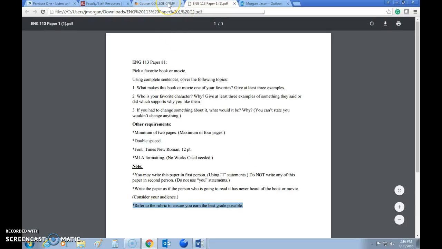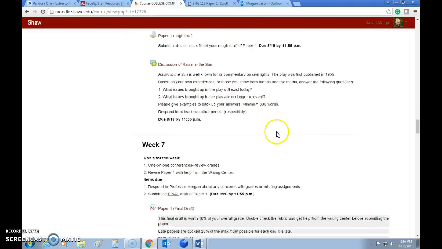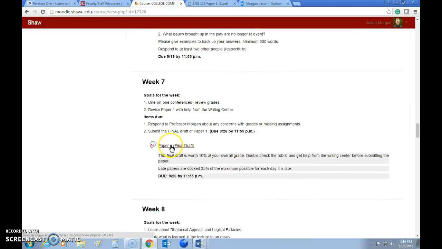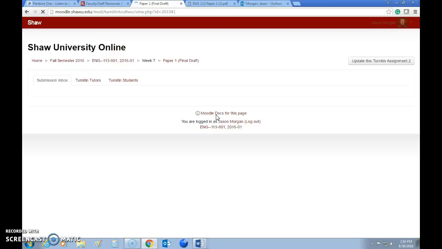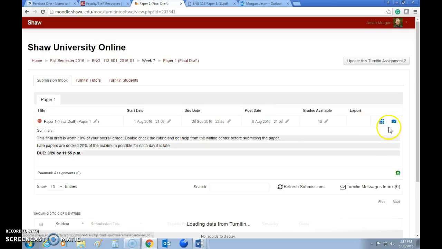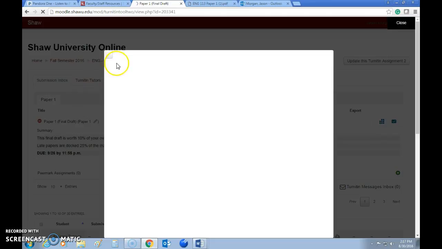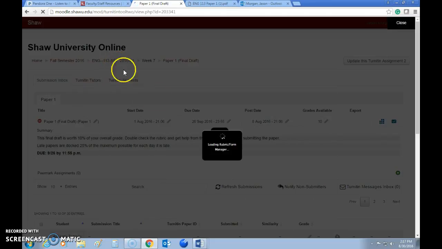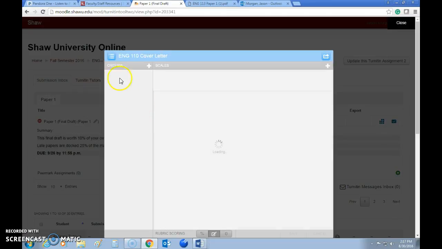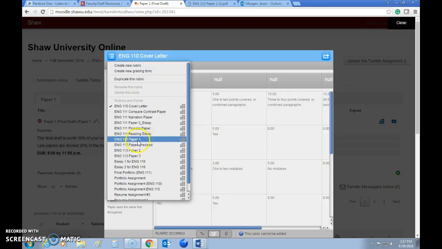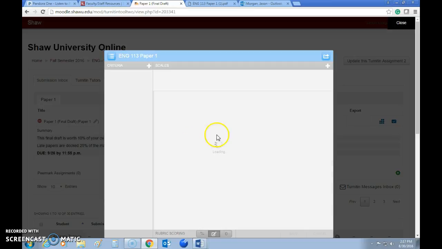Well, where is the rubric? That is a great question. So the rubric for this one is going to be down here under paper 1. If you click on paper 1, this is the final draft, which you are eventually going to get graded on. You click on paper 1, it'll load up after you've had a chance to make a sandwich and to take a nap. Okay, anyway, so here is this. Actually, I may have to find it because it'll probably pull up the wrong one since I'm the teacher. But when you click on it, it should show you the correct one. So this is English 113 paper 1.